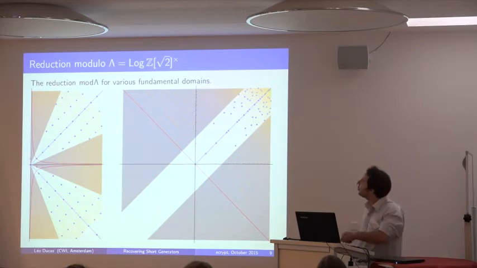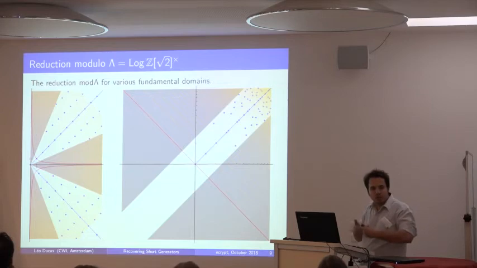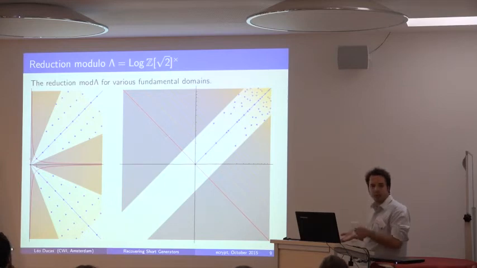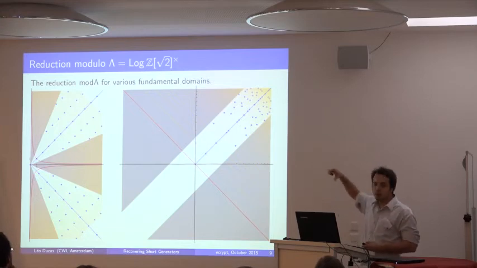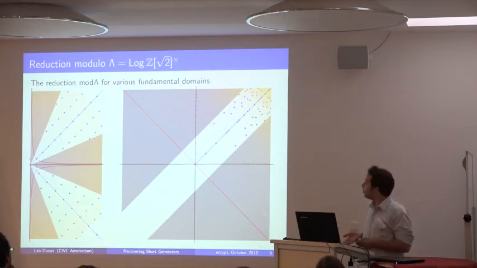Okay? And now we translate this back into the original embedding, and that means that when we've done this, we've moved along the orange curves, so the isonorm curves, to bring it back into this cone. So we're not going to bring it any closer to the origin, but we're just going to bring it closer to being orthogonal. But this notion of reduction depends on what fundamental domain I choose for my lattice here. So in dimension 1, there's an obvious fundamental domain to choose. You just choose half of your short vector on each side.